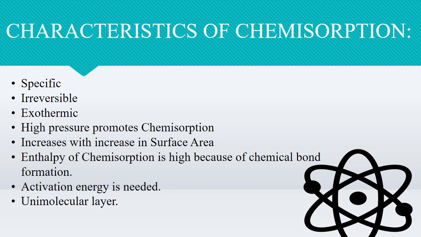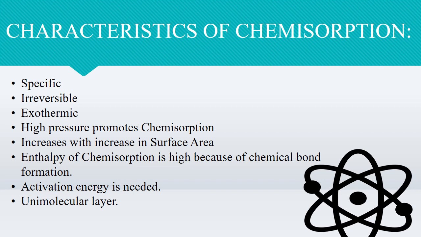Chemisorption is also an exothermic process, but the process is very slow at low temperature on account of high energy of activation. Like most chemical changes, adsorption often increases with rise of temperature.